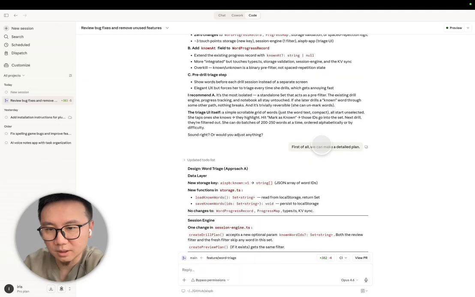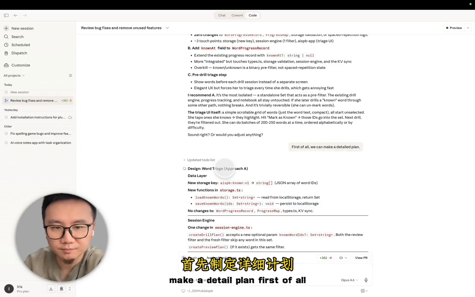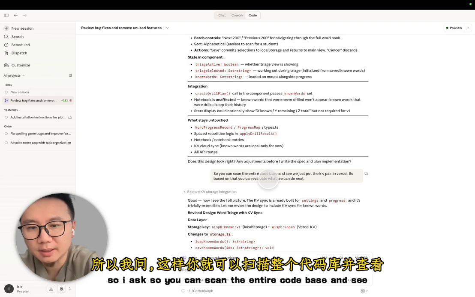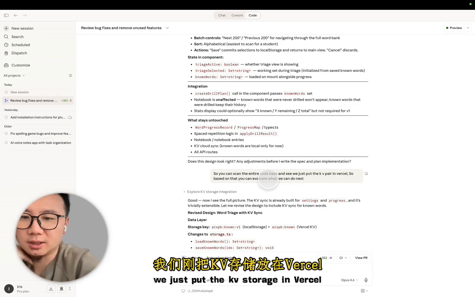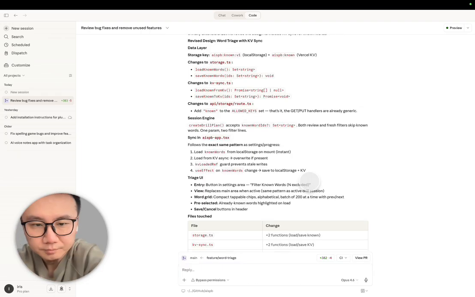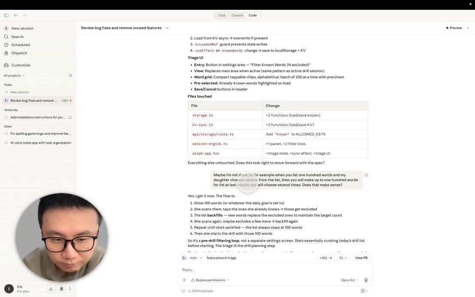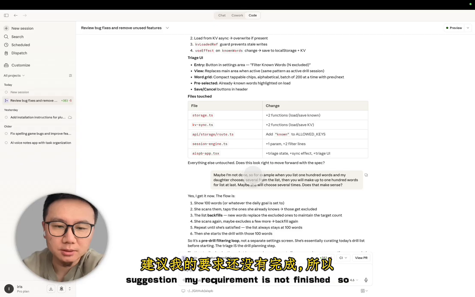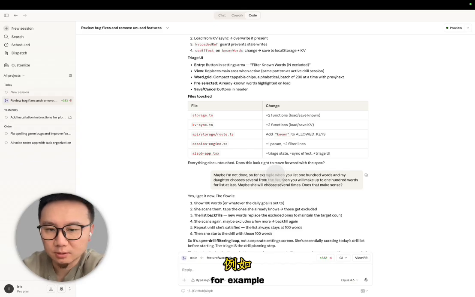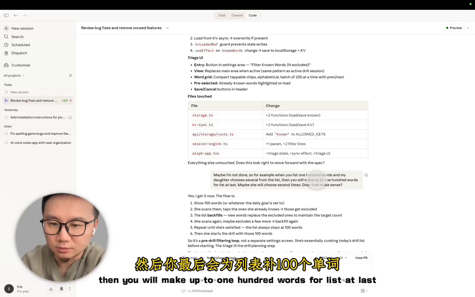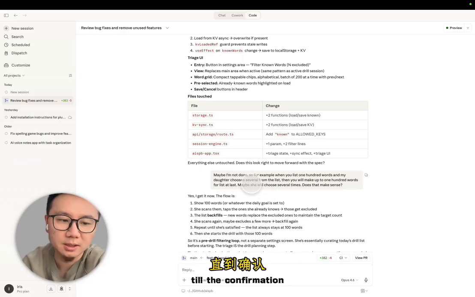What is that? Make a detailed plan first of all, the word triage. So I ask, can you scan the entire code base and see. We just put the key value storage in Vercel. So it evaluated the solution and provided some suggestions. My requirement is not finished. So for example, when you list 200 words and my daughter chooses several from the list, then you will make up to 100 words for the list at last, till the confirmation.